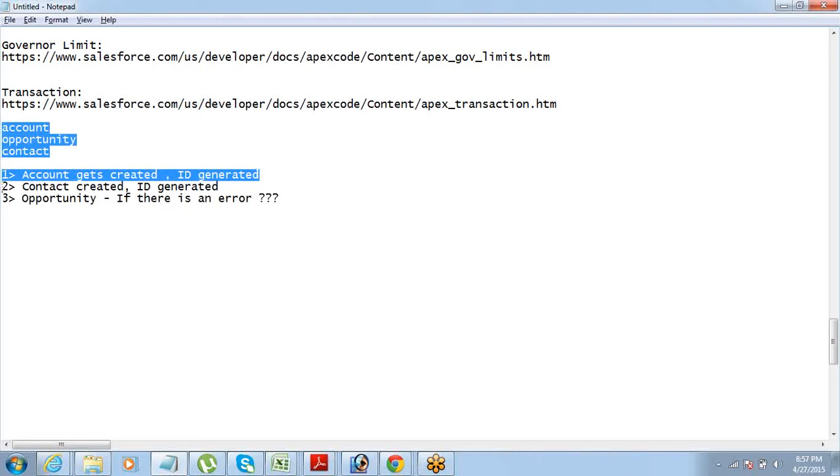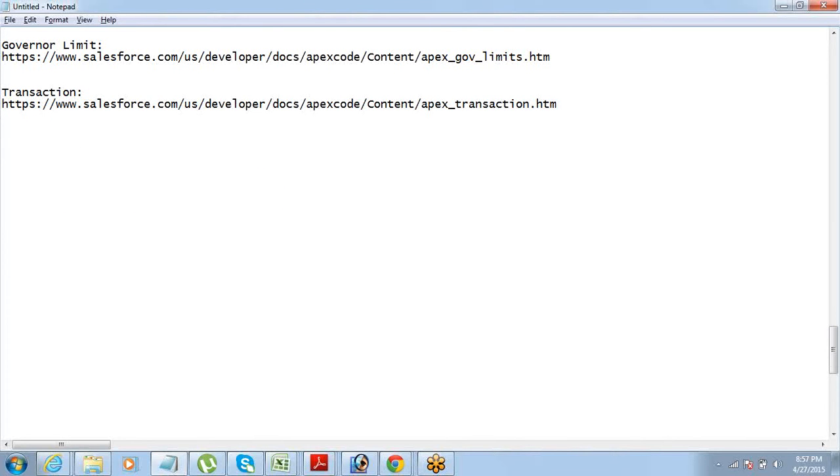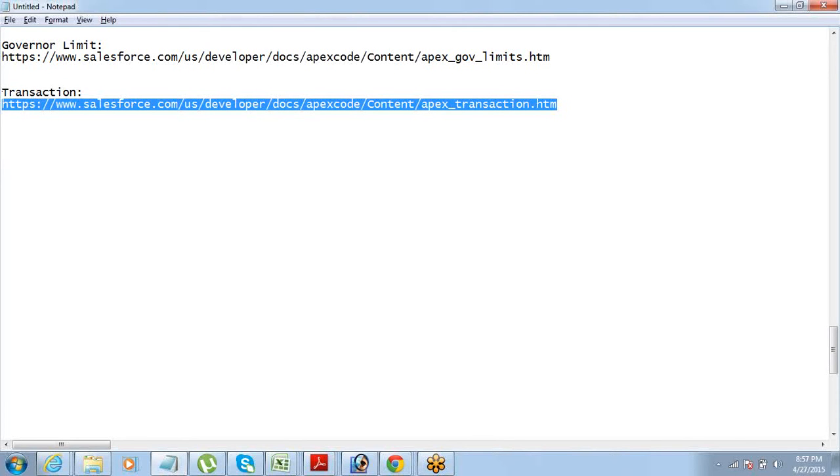Okay. Now, since we have just talked about transaction, these per transaction governor limits are for a transaction. So when I say 100 SOQL queries can be executed, that's about one method. So inside one method, you can have 100 SOQL queries running.